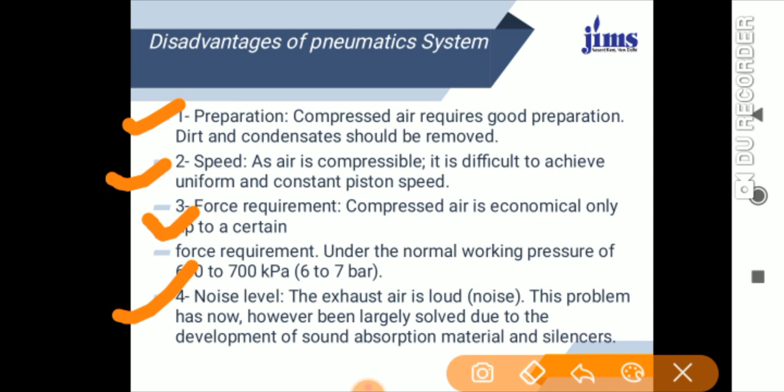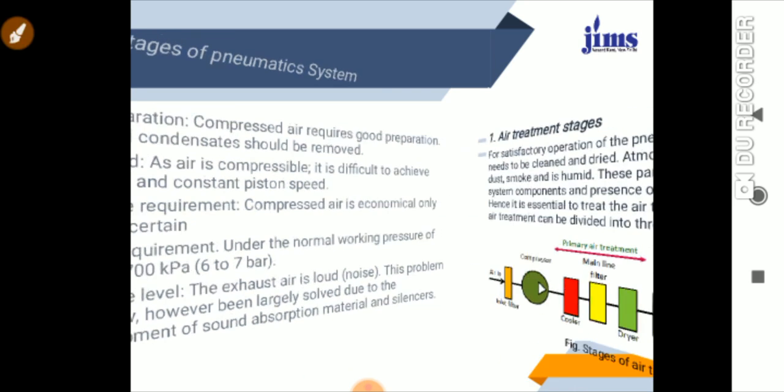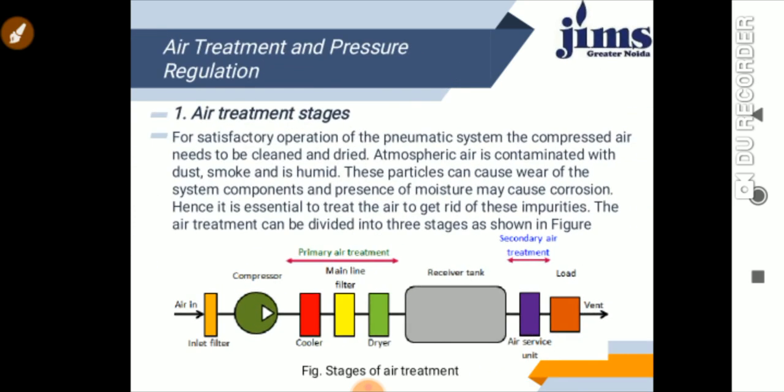So now we are talking about the air treatment. We already showed you the component discussions before. Here you will see the air treatment stages. What are the stages of the air treatment? See here. There are seven stages of air cleaning or air treatment. See this diagram.